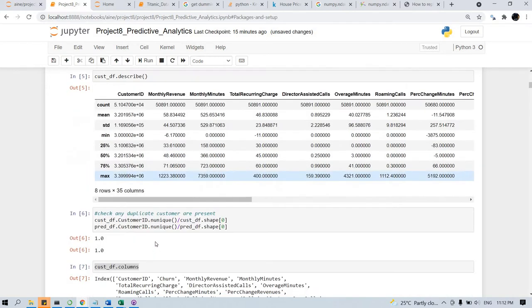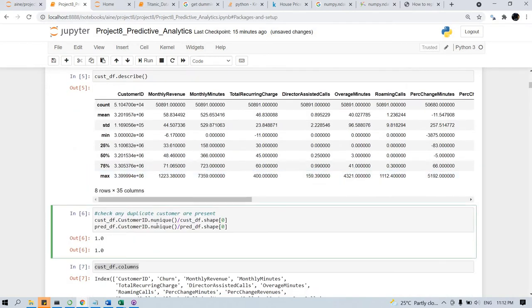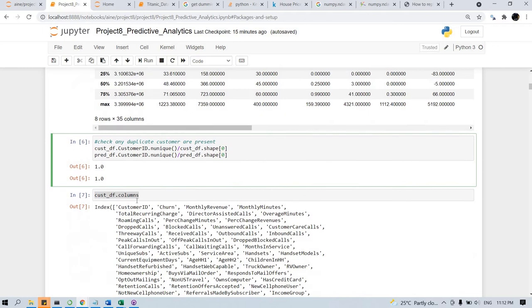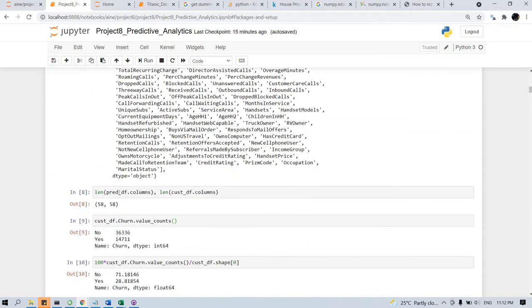column here. Then what we have to do is find out if any duplicate customer is present in the training as well as the prediction data set. There is nothing present. Then we check whether all the columns are the same set of columns. Yes, it's the same set of columns. Then we are checking the distribution of the dependent variable in the training data set. We see that it is 36 and 14, which means that about 70%, 3/4, is actually retained, not leaving the telecom company.